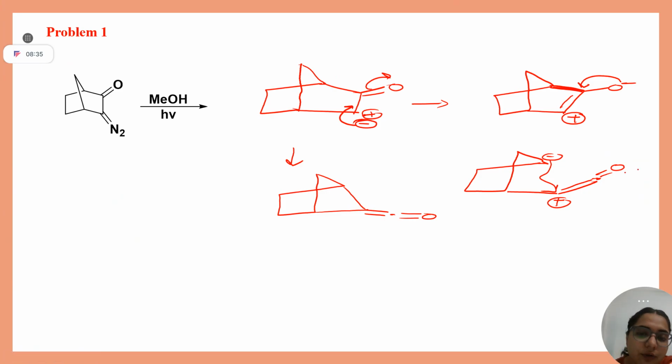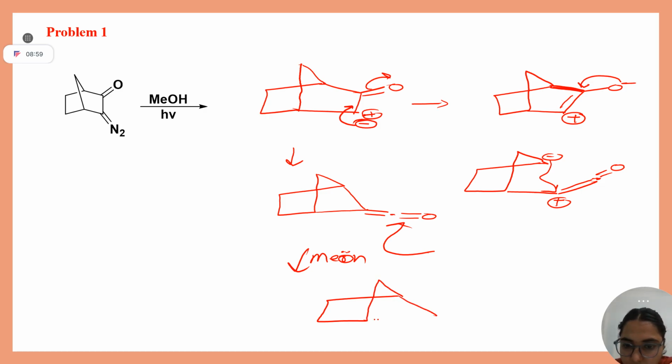Okay. Now, see, there is no olefinic partner. Only methanol is present here as a solvent. So, what will it do? It will do nucleophilic addition onto this. So, methanol will attack. What will it form? Double bond, O negative, OMe.